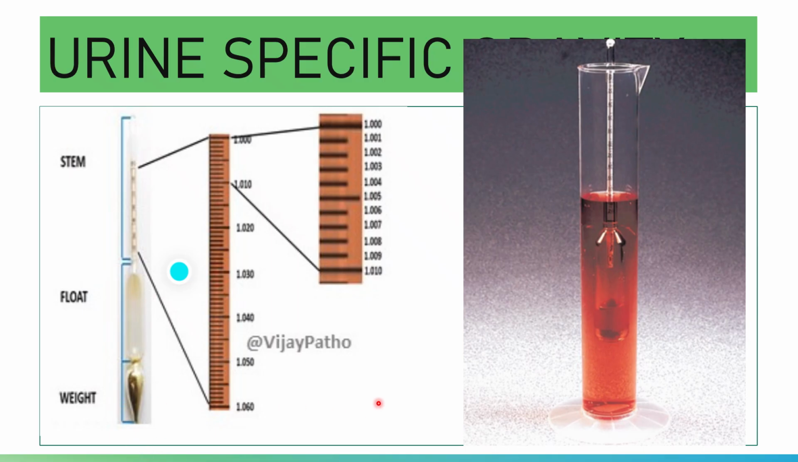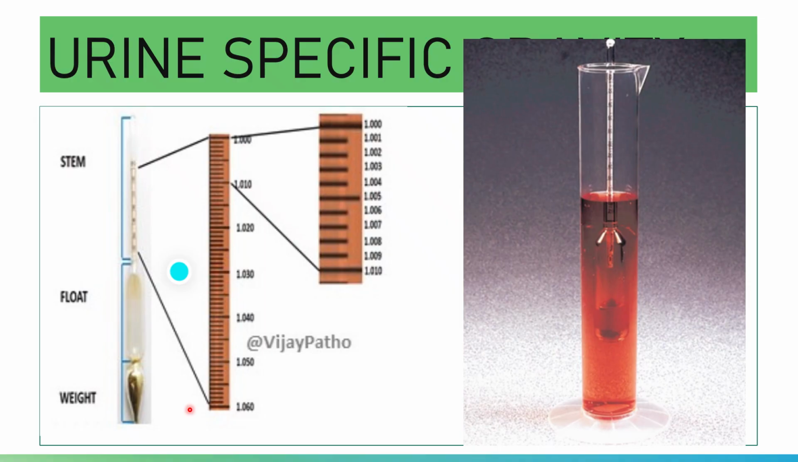Please note that your urinometer requires about 10 to 15 ml of urine. The urinometer is inserted into the cylinder with a spinning motion to make sure that it floats freely. The hydrometer should not touch the sides of the cylinder.